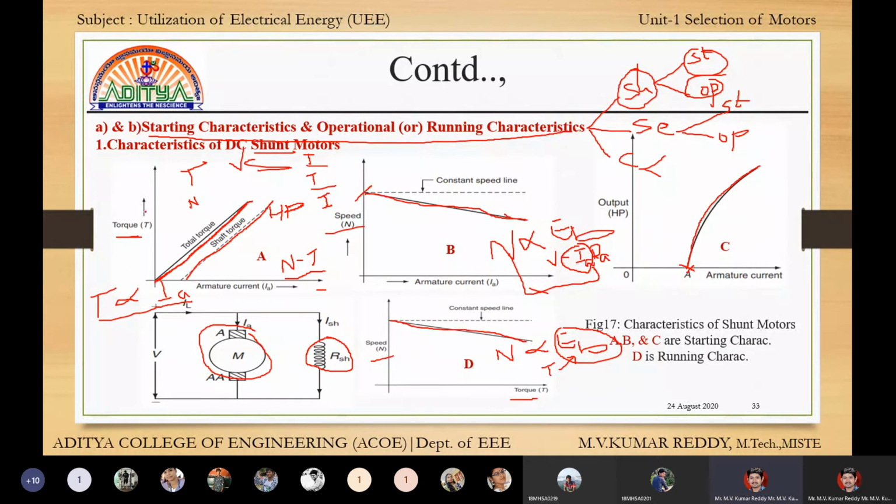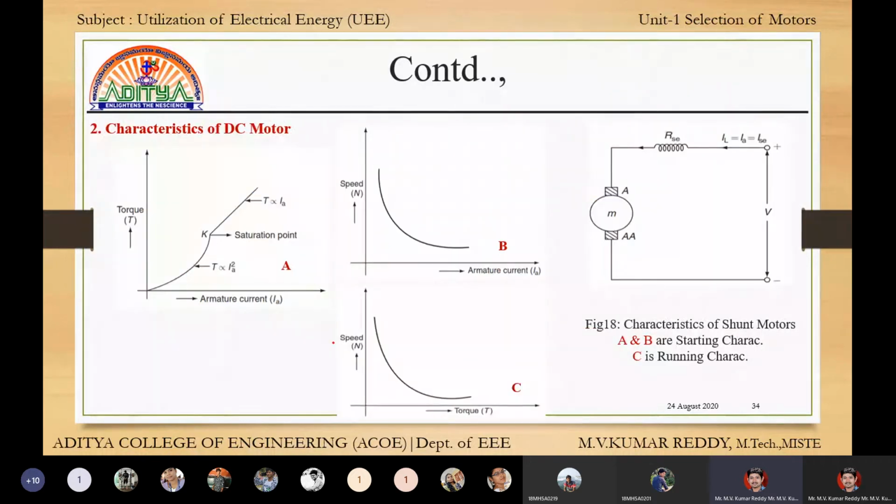These three graphs come under the category of starting characteristics, and this graph comes under the category of operational characteristics.